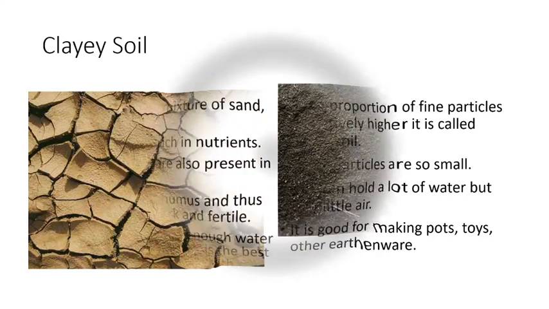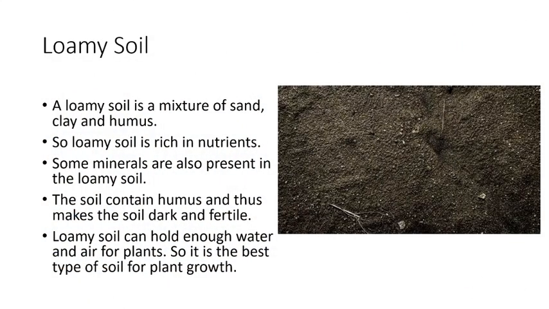Then the third one is loamy soil. Loamy soil is a mixture of sand, clay, and humus. So loamy soil contains humus and thus makes the soil dark and fertile. Loamy soil can hold enough water and air for plants. So the loamy soil is the best type of soil for plants growth.